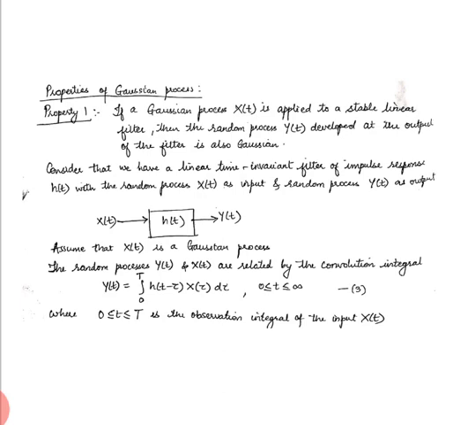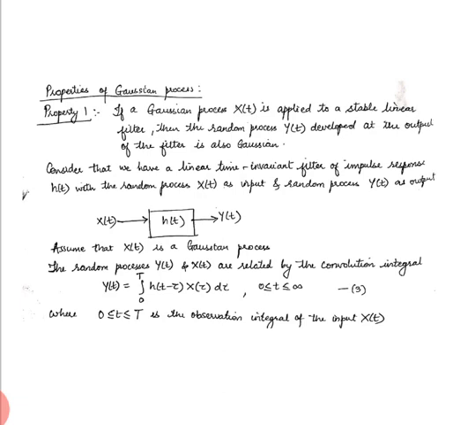At its input we give a random process X of t, and we say that the input process is a Gaussian process. We need to prove that the output process, Y of t, is also a Gaussian process.